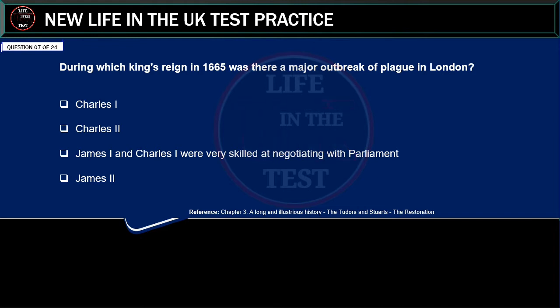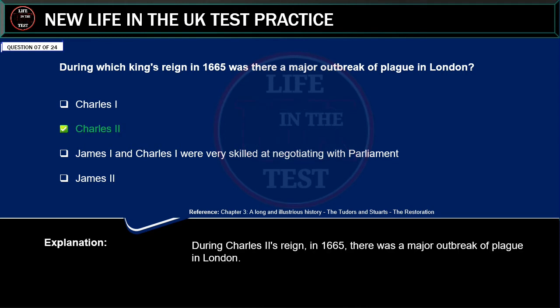Charles I, Charles II, James I, James II. Correct answer: Charles II. Explanation: during Charles II's reign, in 1665, there was a major outbreak of plague in London.